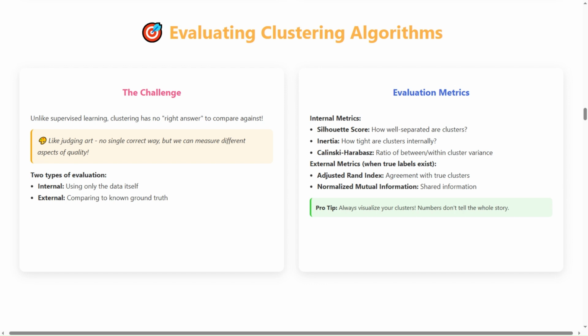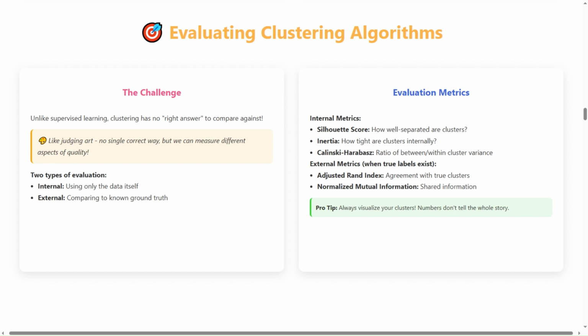Evaluation metrics. Internal metrics include silhouette score for how well separated the clusters are, inertia for how tight the clusters are internally, and Calinski-Harabasz for the ratio of between to within cluster variance. External metrics, when true labels exist, include adjusted Rand index for agreement with true clusters and normalized mutual information for shared information. Now, let's look at the pro tip section.